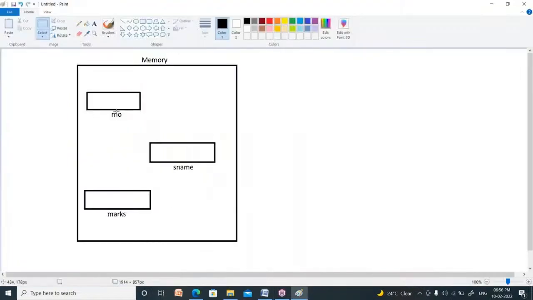Now actually it is a container, no? Is it better to name it a container or a box? Why is it named a variable? What is the meaning of that? Variable means it can change its value at runtime. While running the program, the value inside the variable can be changed.